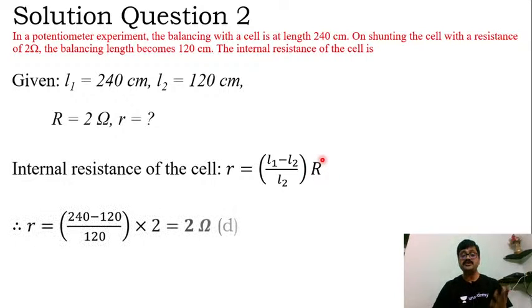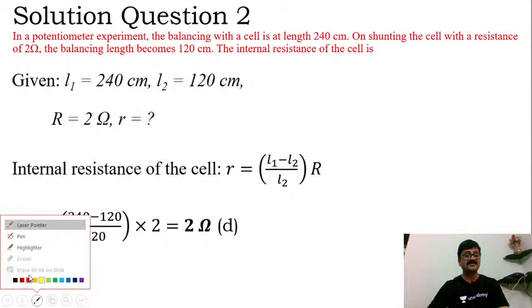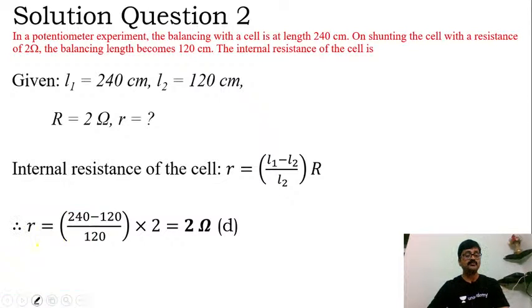So if we supply all these values properly, then 240 minus 120 is 120, 120 divided by 120 is 1 multiplied by 2, that will provide me the internal resistance as 2 ohm, right? So hence we can say that the internal resistance is obviously 2 ohm here. That is option D in the option list, right?